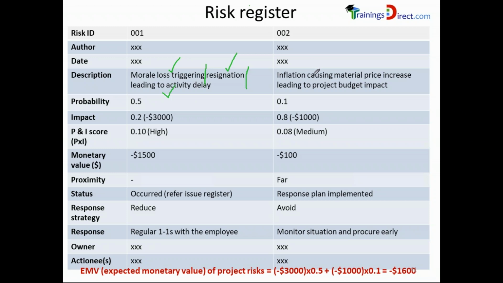If you look at the other risk on the right side, it has a similar format. Inflation causing, so inflation is the reason, the trigger or the cause of the risk, which is the situation which causes the risk. The second portion is the risk itself or the uncertainty or the threat or opportunity. In this case, it is a threat again, material price increase. And lastly, the impact, which is leading to project budget impact, which is the effect. It is necessary to understand this syntax for the foundation exam and for the practitioner exam.